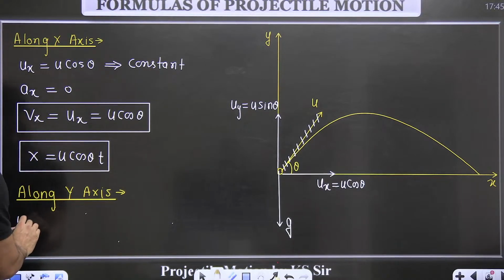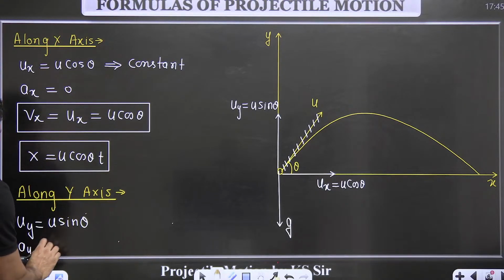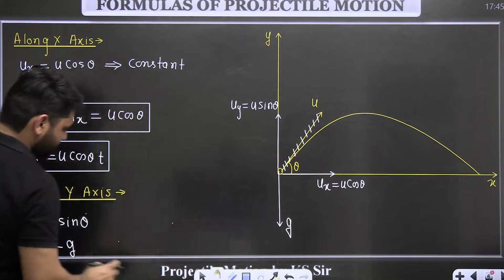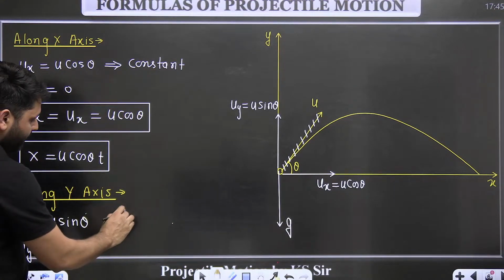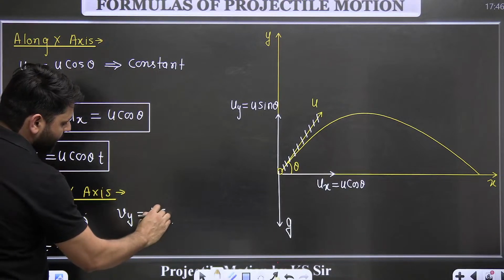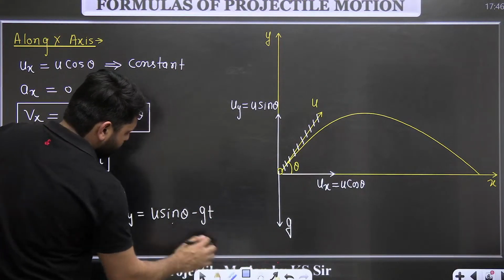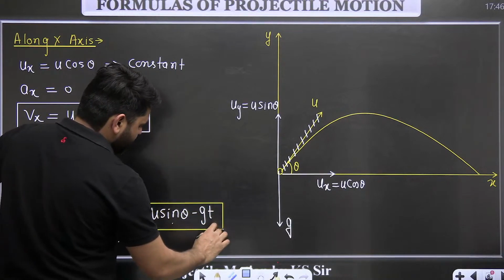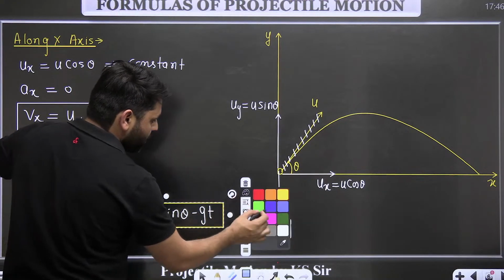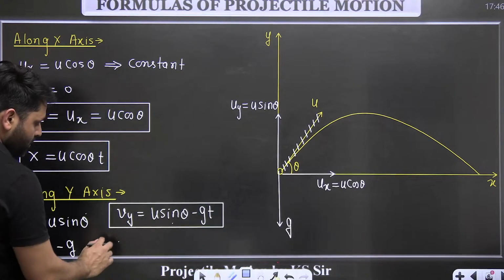So u in the y direction is equal to u sin theta. Acceleration in the y direction is equal to minus g. In this direction, acceleration is this. So velocity in y direction will be equal to u sin theta minus gt. This will be the velocity. If you want to write the velocity at any time in the y direction, the component of the velocity in the y direction will be written by this formula. Okay.